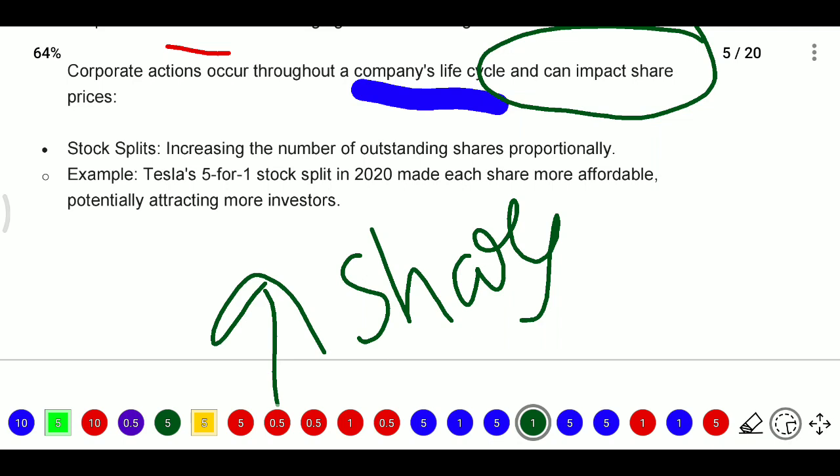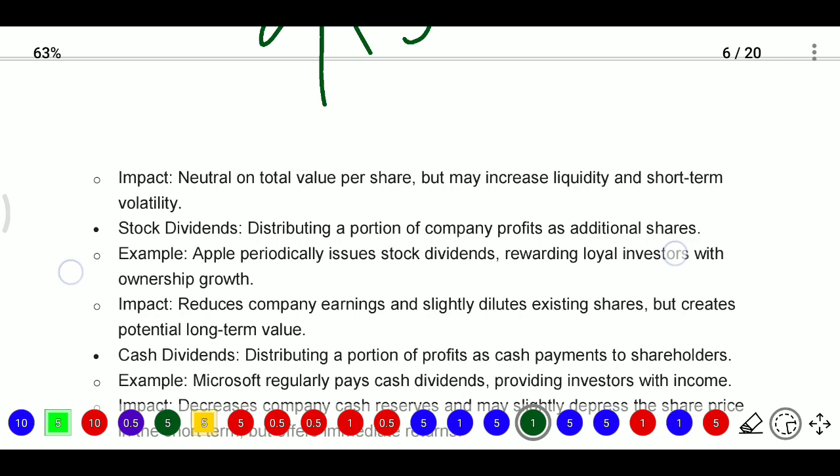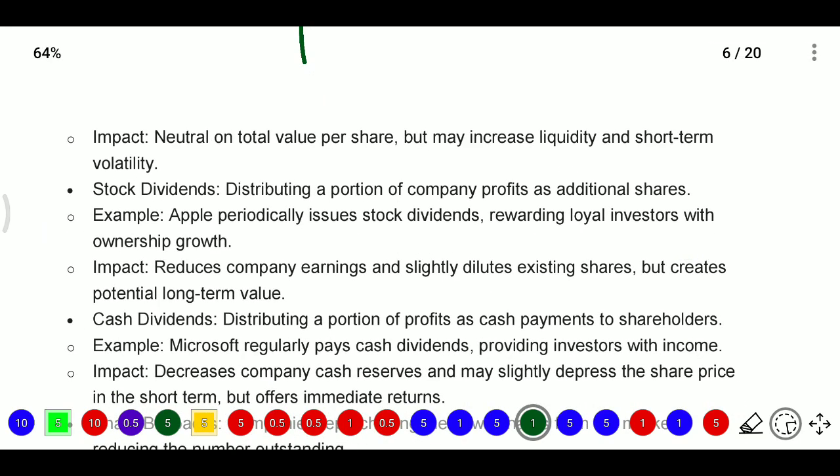If we look at a recent example, Tesla went for a stock split: the 5 for 1 stock split in 2020 made each share more affordable, potentially attracting more investors. What is the impact in that case? It is neutral on total value per share, but may increase liquidity and short-term volatility.